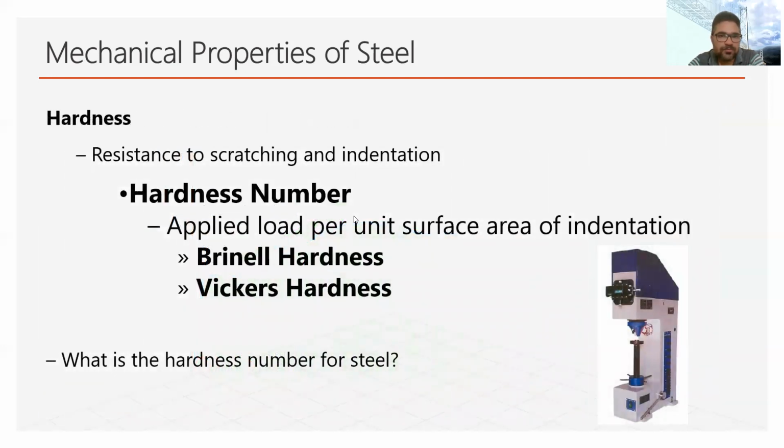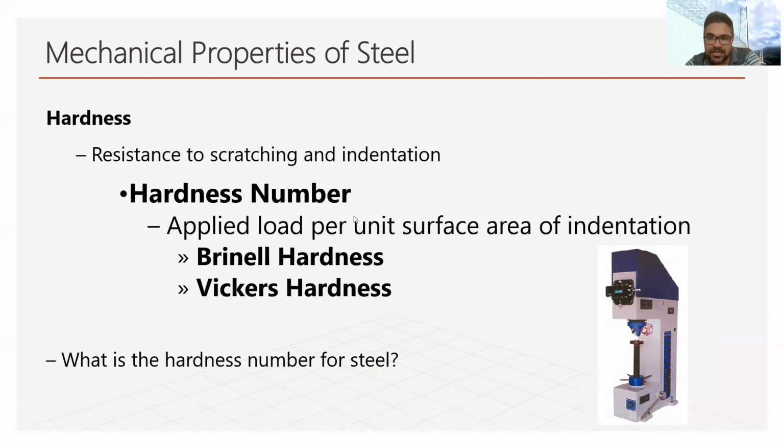A very important property of steel is called hardness. Hardness is more if the carbon content is more. Hardness is regarded as the resistance of the material to deformation or scratching. So resistance to scratching is known as hardness.